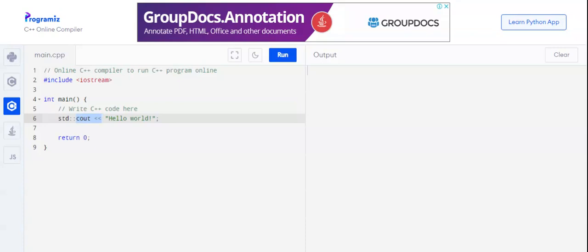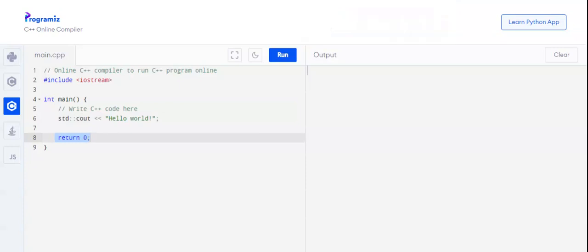So cout is a keyword. Keyword means a word which has a predefined meaning in every language. In C++, cout means to give output on the screen, and what you write in double quotation marks is what will be displayed on the screen. Again, line number 7 is empty just to show a gap, nothing to do with the programming. And line number 8 is the return, to return something, not any value, just to return so that we can see something on the screen.